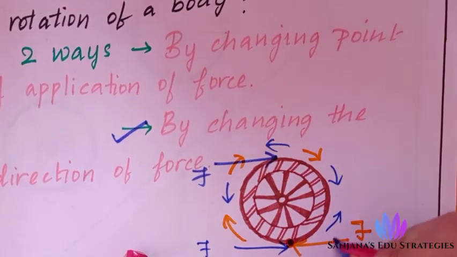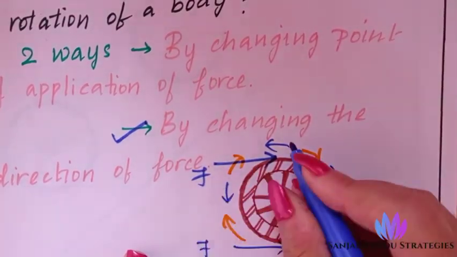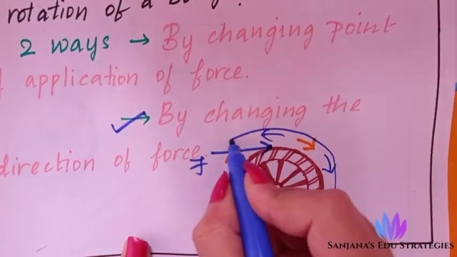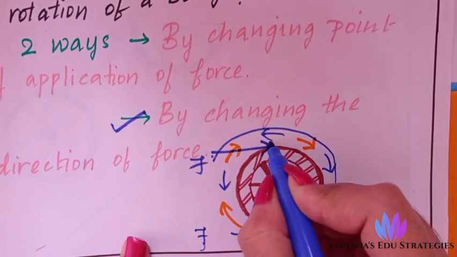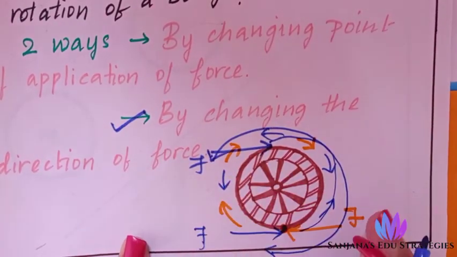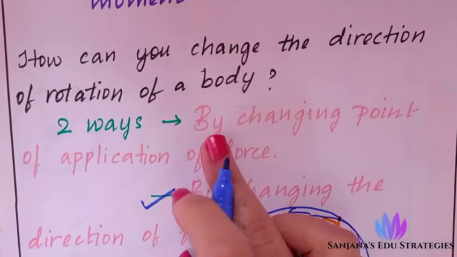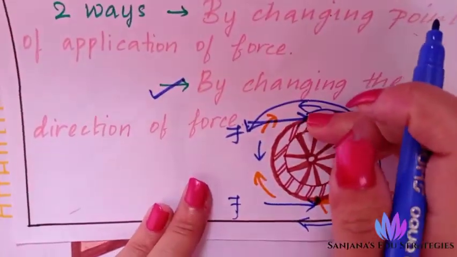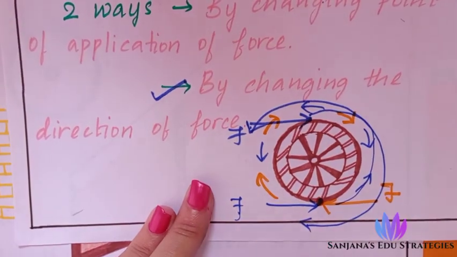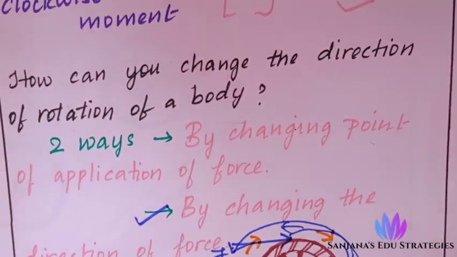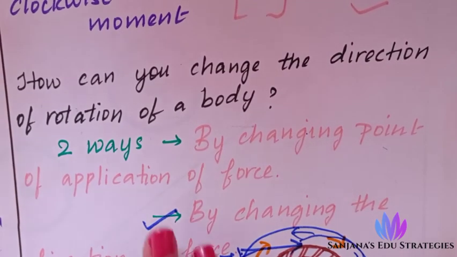So when I gave force here, it was moving in this direction, and when I gave force here, it was moving in this direction. This is the first point, by changing the point of application of force. I am changing the point itself, not the direction. So these are the two ways to change the direction of rotation of a body.